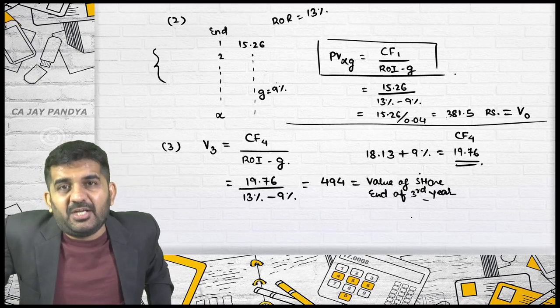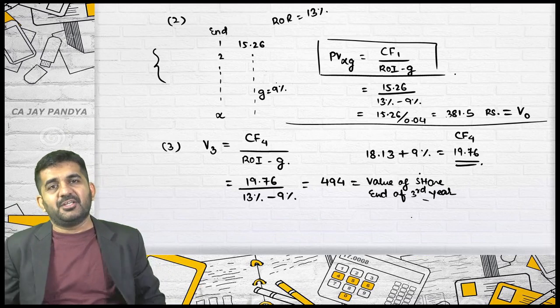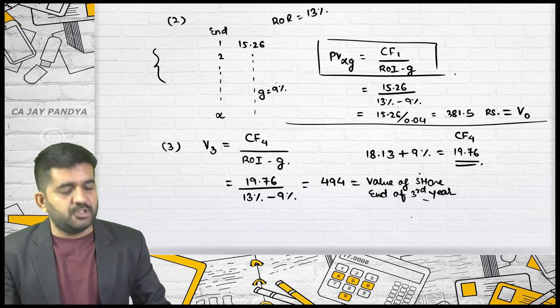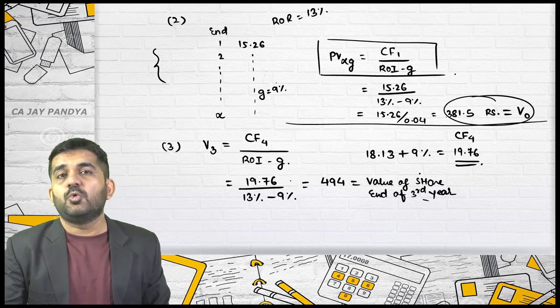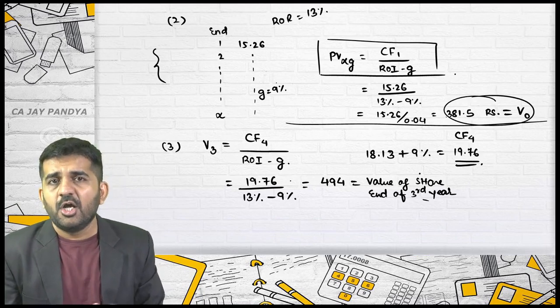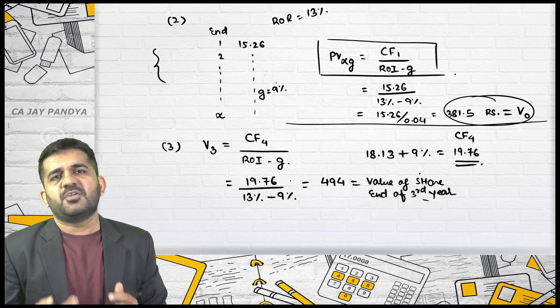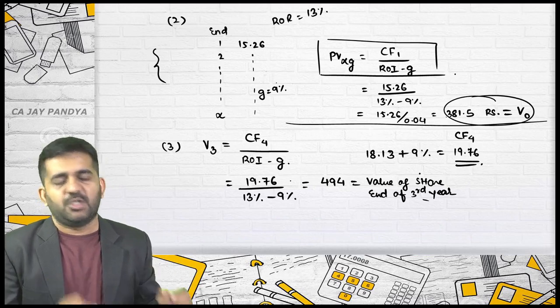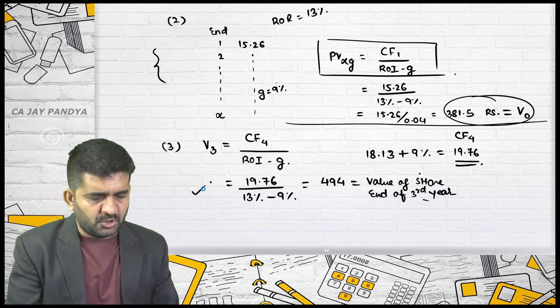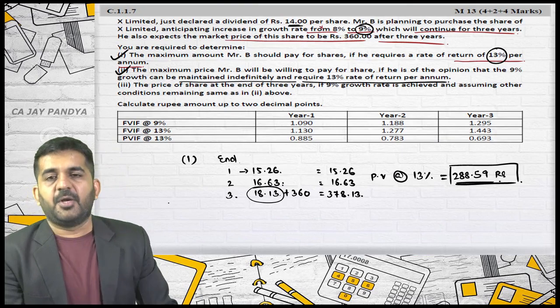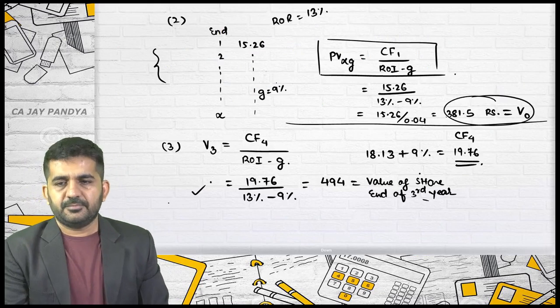Why would you find out the value of the share at the end of the third year? That is not important. Normally, the value to be found out is today. Why? You need to take the decision today whether you will be purchasing the share or not. But for academic purposes, if someone asks what the value will be at the end of the third year, you can easily find it out by this method. So this was again an easy question.